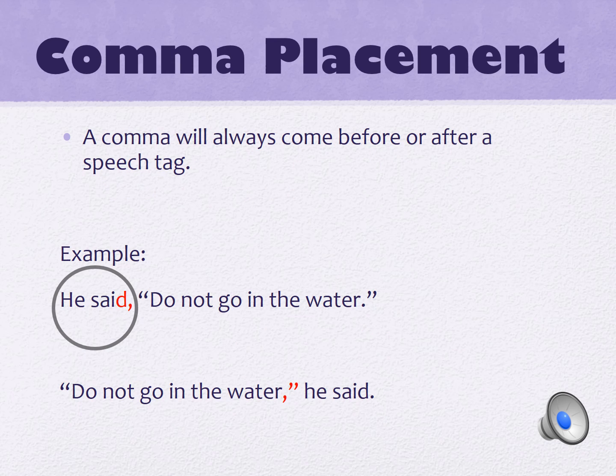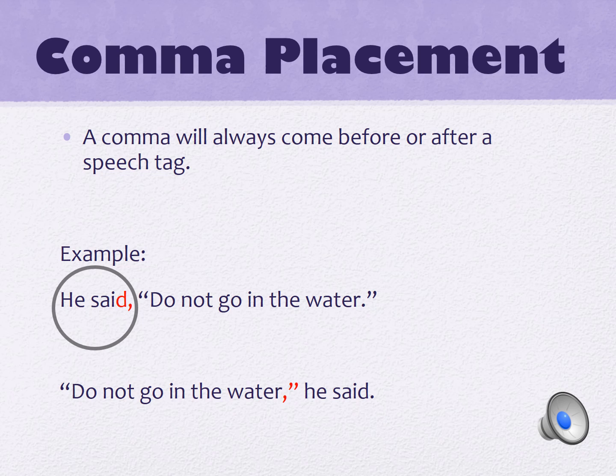So the next thing that you're going to need to know about for dialogue is something called a speech tag. I have an example of a speech tag circled on the slide. Anything that is a he said, she said, Bob said, Sally said, those are all called speech tags. So a speech tag is essentially identifying the speaker of the dialogue. So what happens when we have speech tags is we need to separate our speech tag from the dialogue with a comma. So anytime you have a speech tag, a comma is always going to come before or after that speech tag. So in our example, it says, He said, "Do not go in the water."